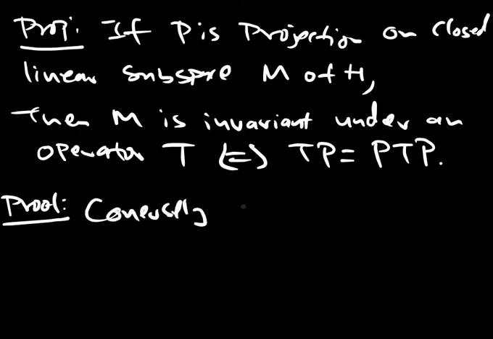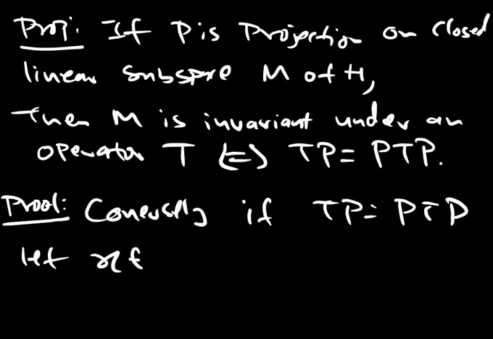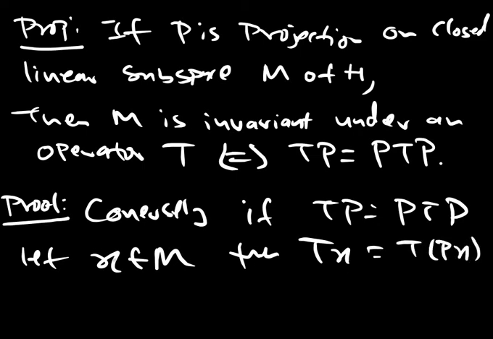Conversely, if TP is equal to PTP, and let x belong to M, any vector, what would happen? Since x is in M, Px is x, so Tx is TPx.